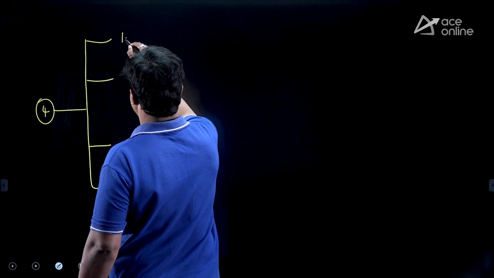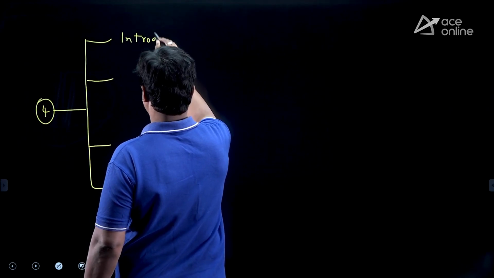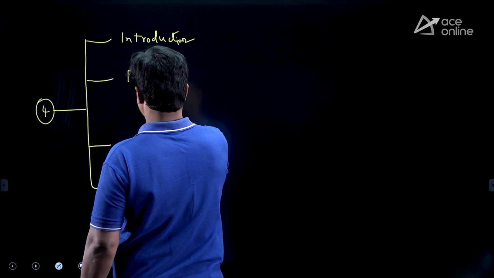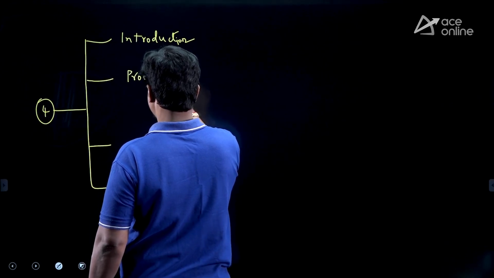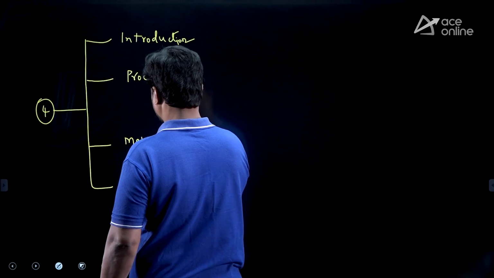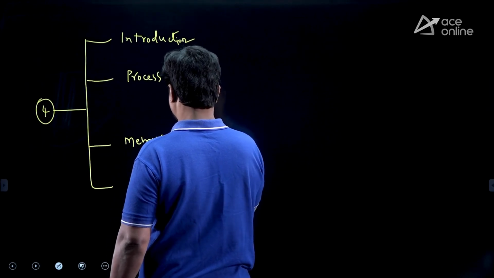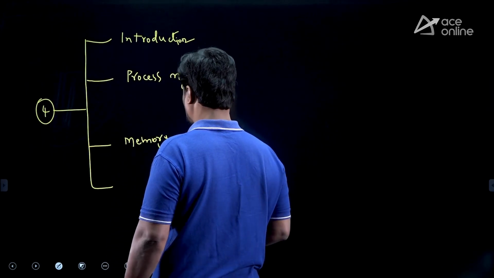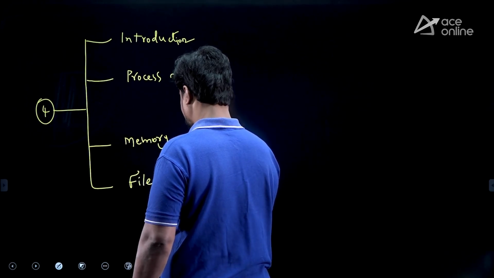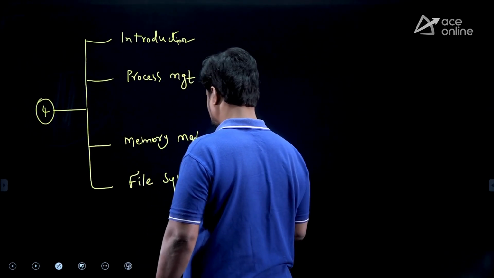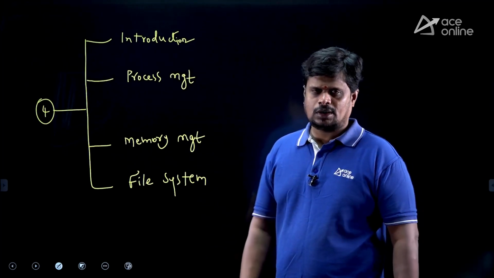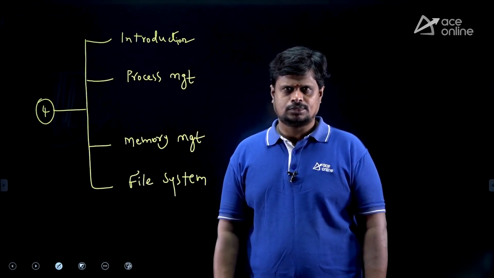One is introduction to operating system, another is process management, another is memory management, and the other is file systems, or else file management. These are the 4 major topics according to our syllabus.